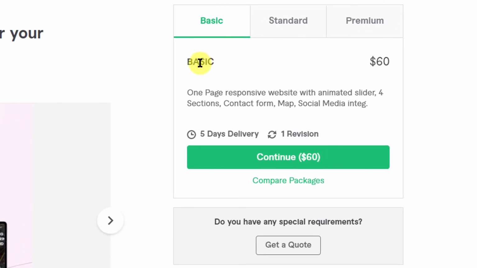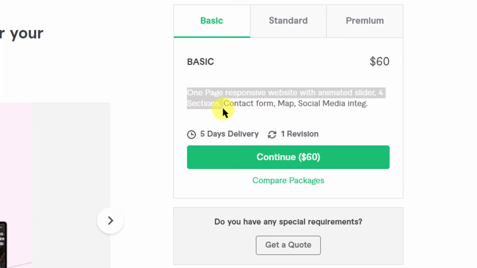The basic package is named basic. That's creative. No, that's not creative. I like these creative names, but then he has just chosen to use the same one. So basic is $60. One page responsive website with animated slider, 4 sections, contact form, map, social media integration.